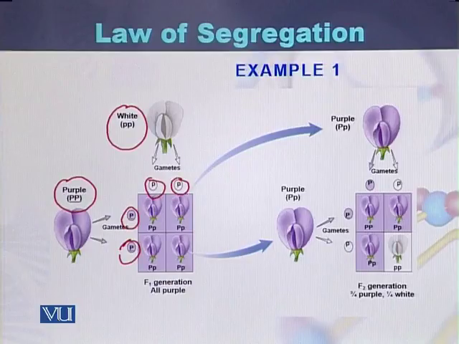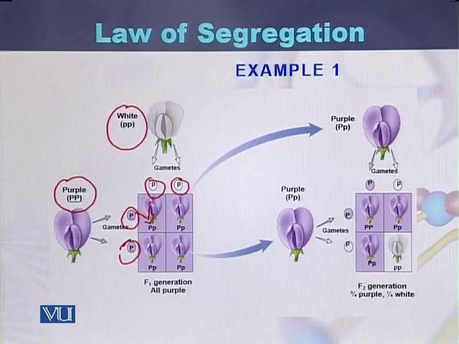So this is the first step: during gametogenesis the gametes separate from each other, but as a result of fertilization these gametes join with each other. So here will be capital P and small p.